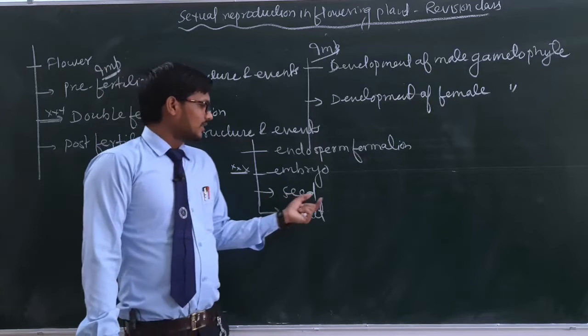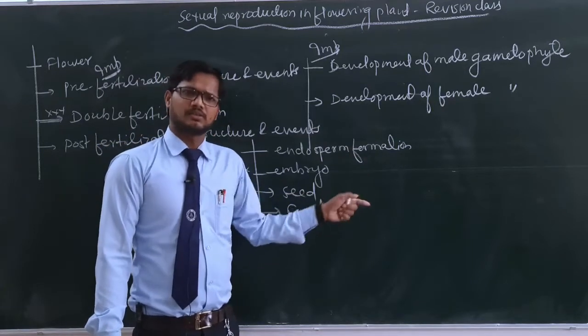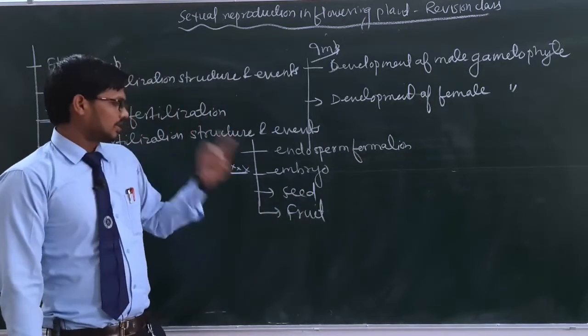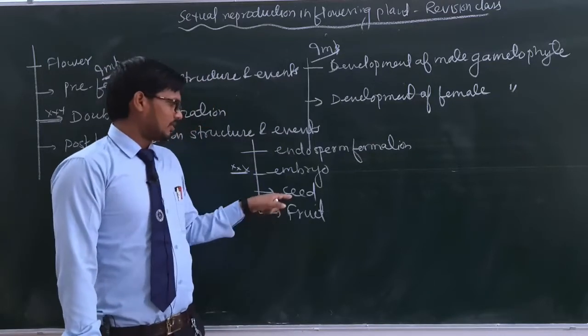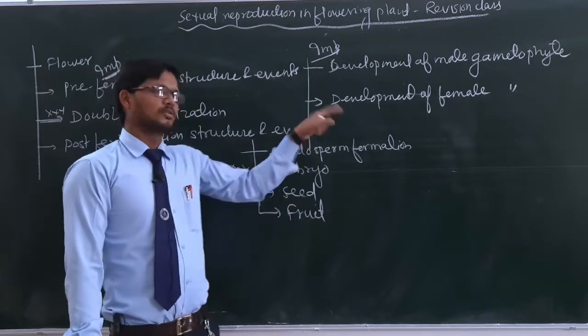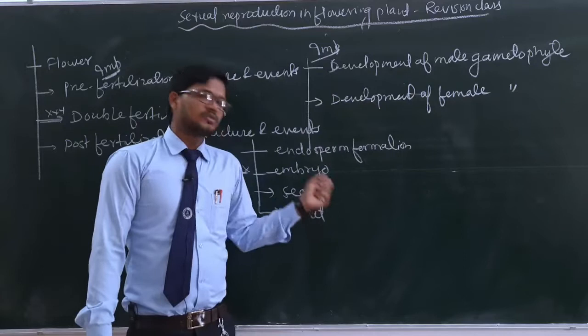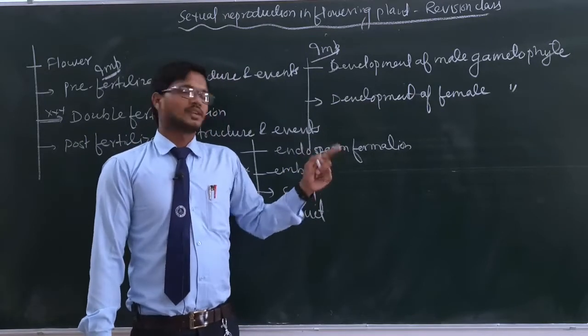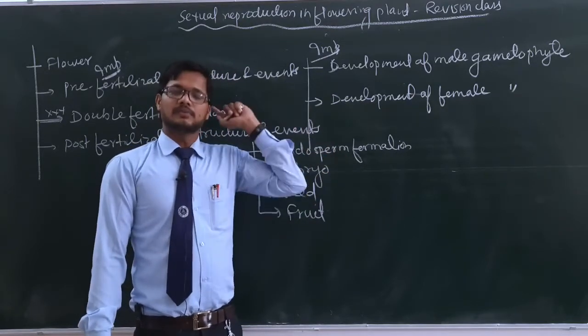Seeds, and categories of the seeds, are also so important. Fruits, as you know, ovary develops into fruit, and here ovule develops into seed. We will discuss all those fates of the various structures in the post-fertilization events, meaning which part is developing from which part of the female gametophyte.